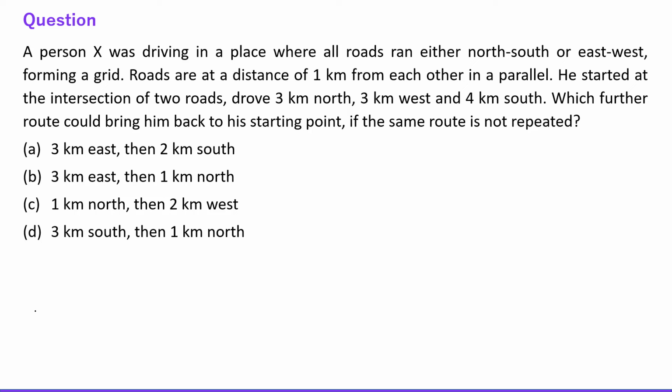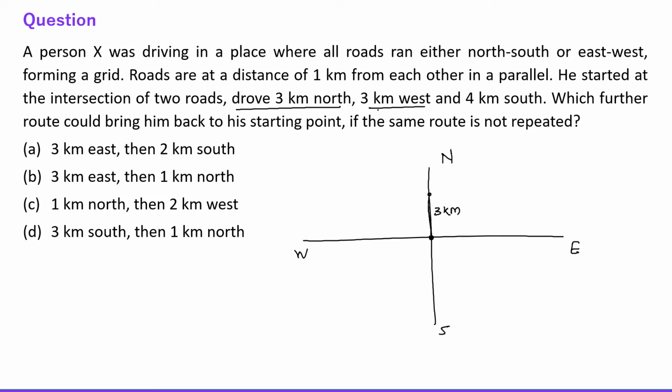The next question says, a person X was driving in a place where all the roads run either north-south or east-west, forming a grid. Roads are at a distance of 1 kilometer from each other in parallel. He started at the intersection of two roads and drove 3 kilometers north. So this is north-south and this is east-west. 3 kilometers north, so the intersection is this point.